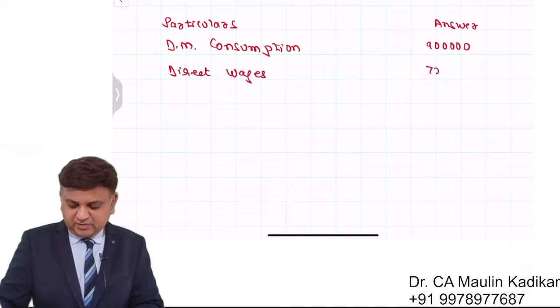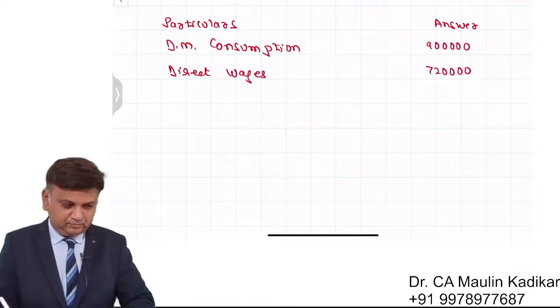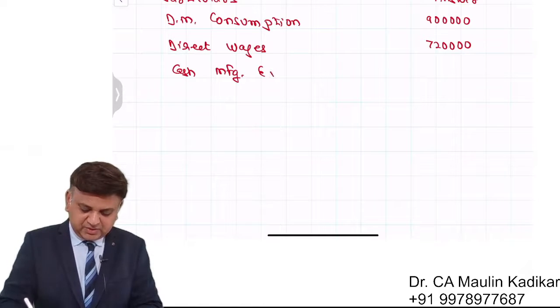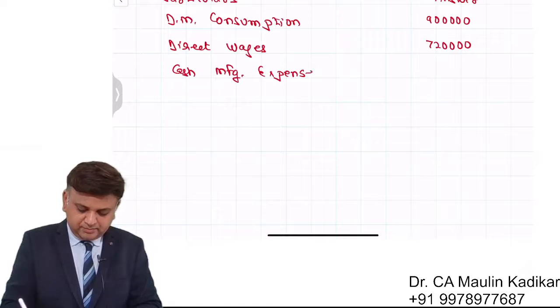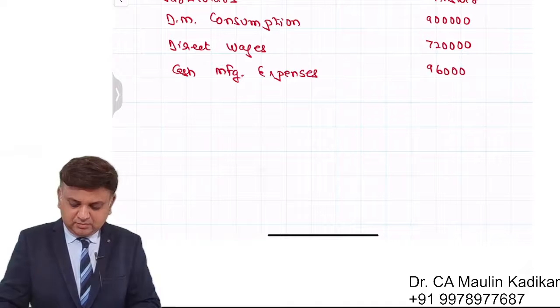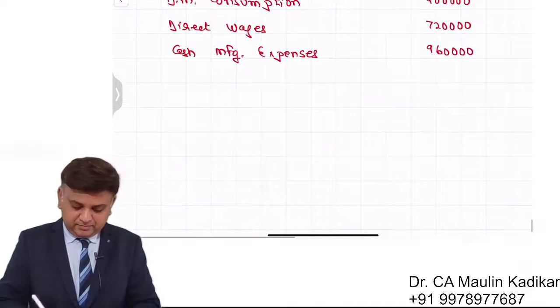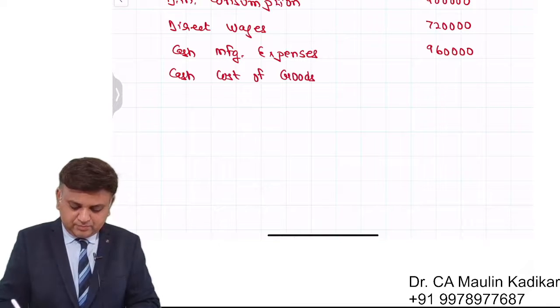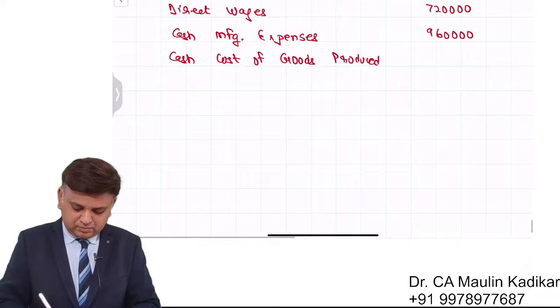Direct wages is 7,20,000. Then cash manufacturing expenses 9,60,000. So we have cash cost of goods produced and sold.